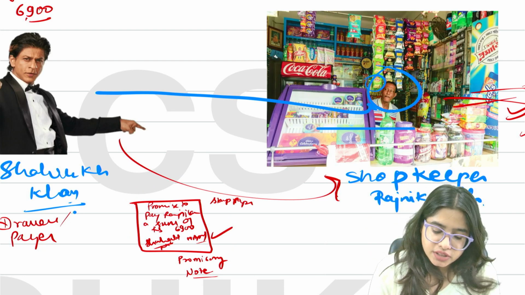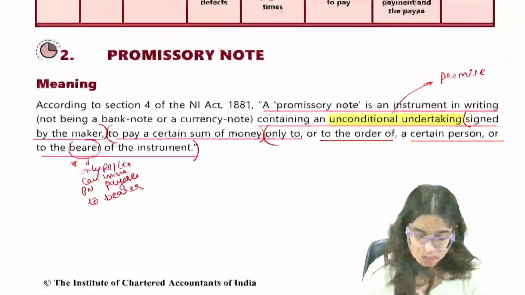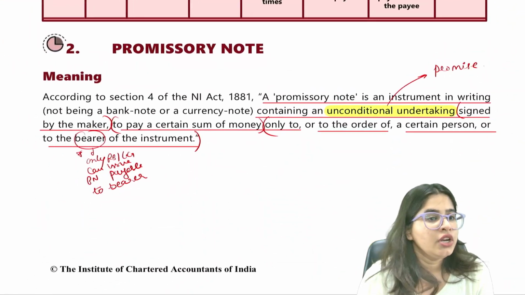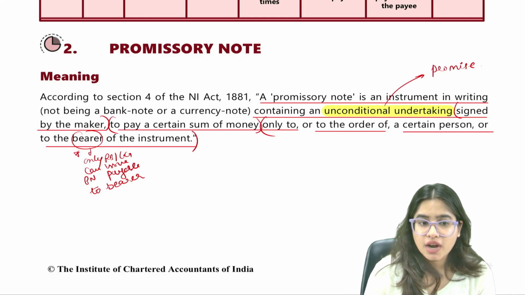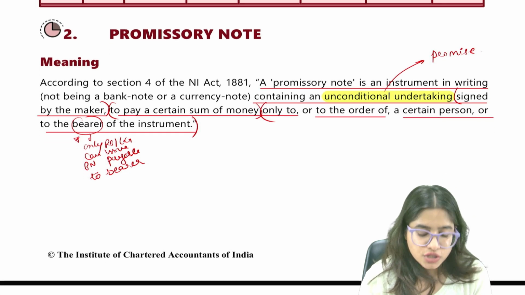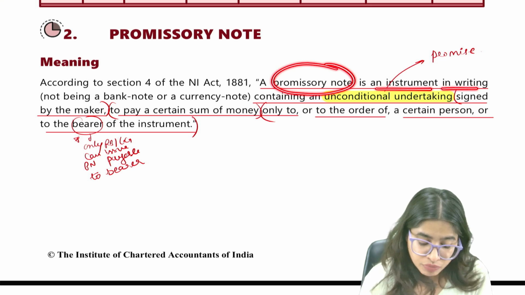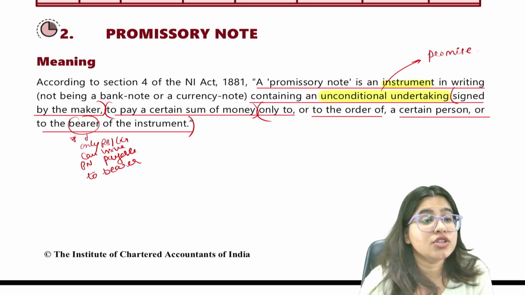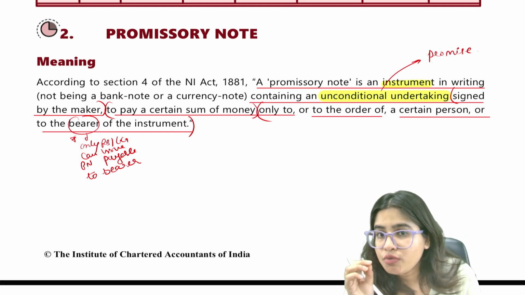Let's understand with the help of our bookish language and bookish material. Please come to your material, page number 7.4, promissory note. Now we are going to do the definition, guys. Definition you have to do properly. You can't do it here and there. So the definition of a promissory note says that a promissory note is an instrument in writing. First of all, instrument, guys. Each and every word is important. You cannot skip even a single word here.